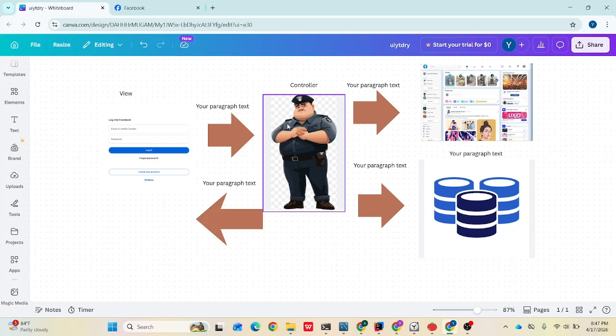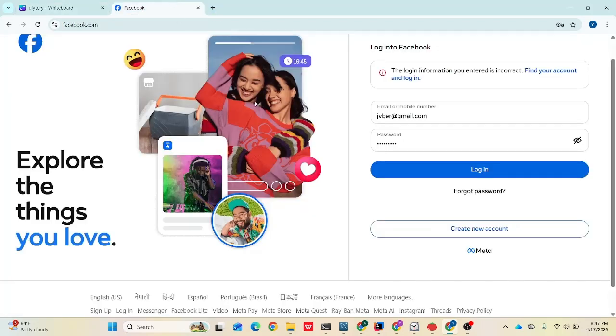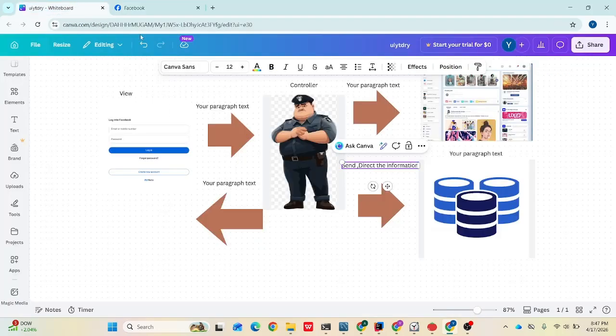Now, as the information is accessed by the controller, what will the controller do? It will direct the information and provide the direction. Now I want to tell you something. If this information is correct and I press login, then the Facebook page will open. But where is the proof that this information is correct? There must be some place in the database where the information has been stored, such that we could say that this information is correct. So what is that place?